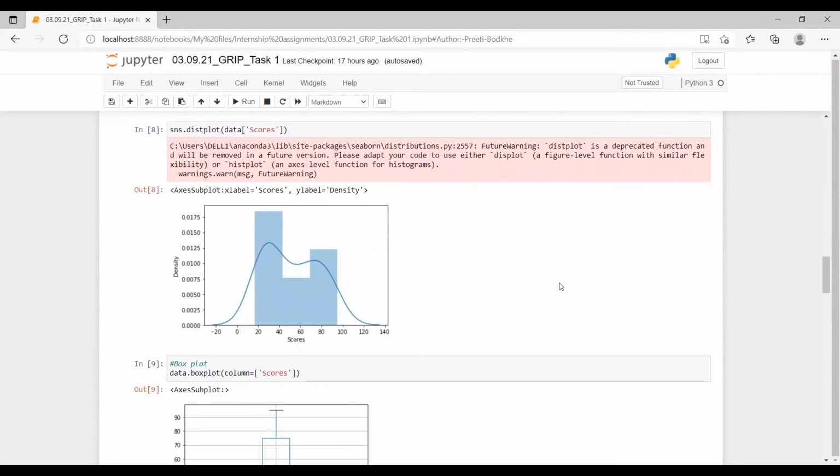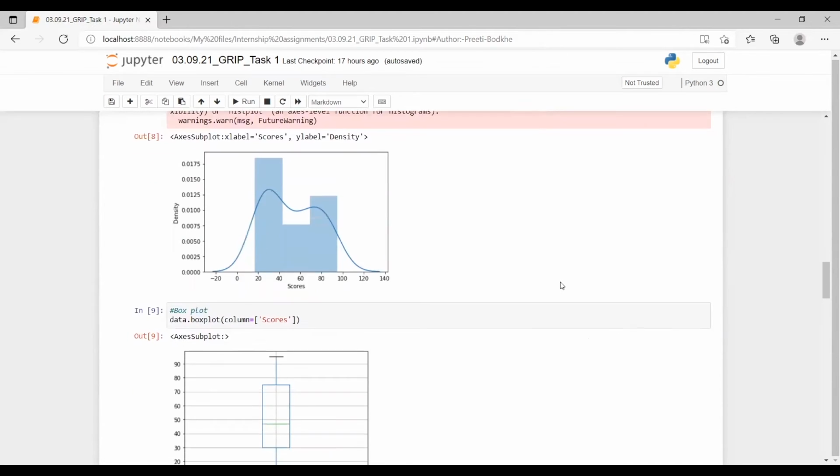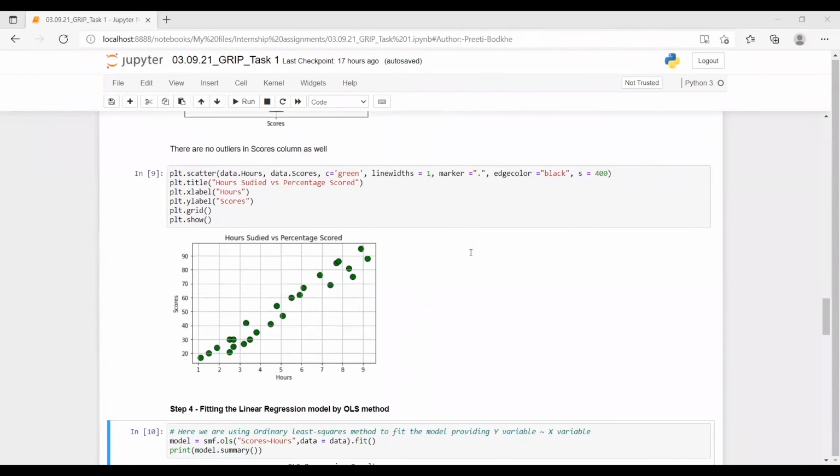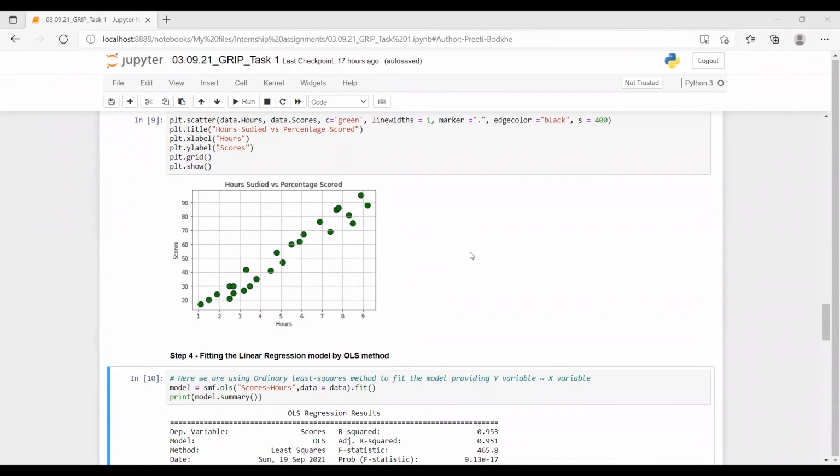So let's check the distribution plot for scores. It also seems to be almost a normal distribution. Looking at the box plot of the scores column, we can see there are no outliers in the scores column as well. Now, let's check the scatter plot between both the variables. As we have discussed earlier, our independent variable here is hours and dependent variable here is scores. Hence, hours we have plotted on the x-axis and scores we have plotted on the y-axis.